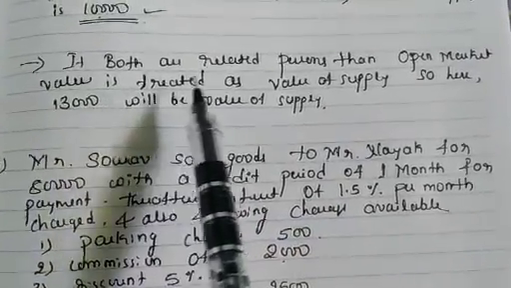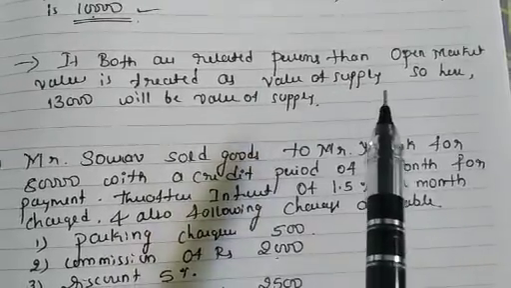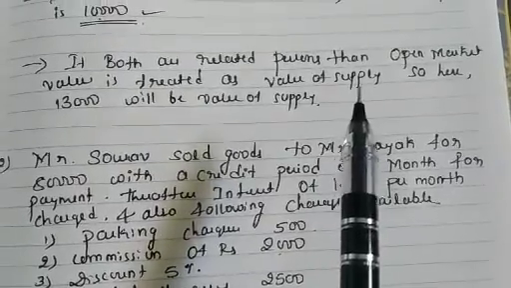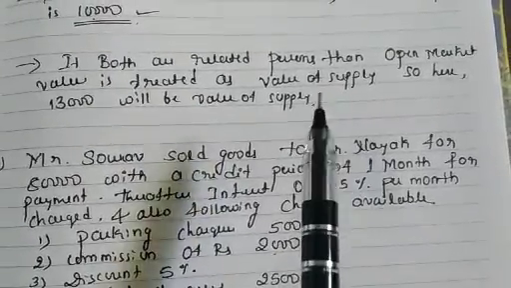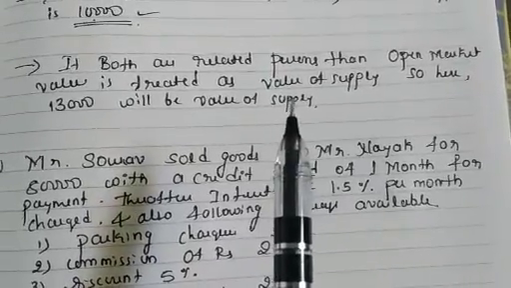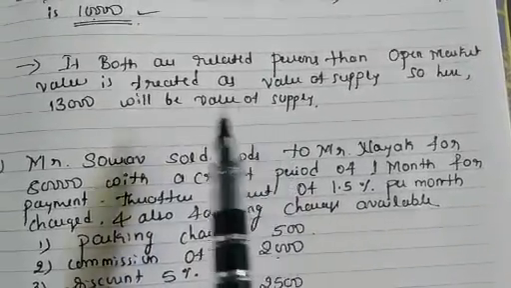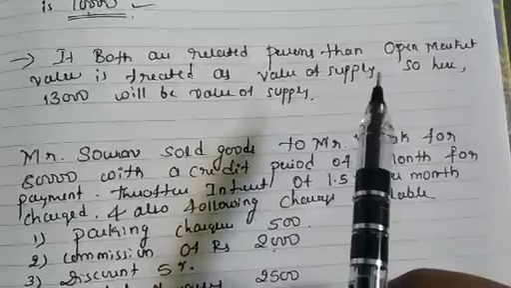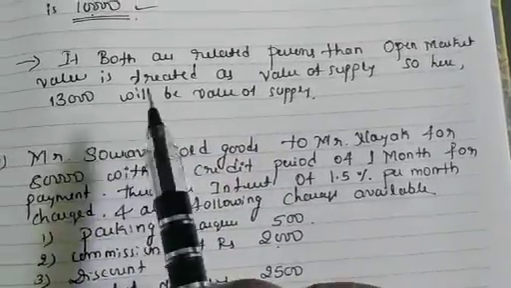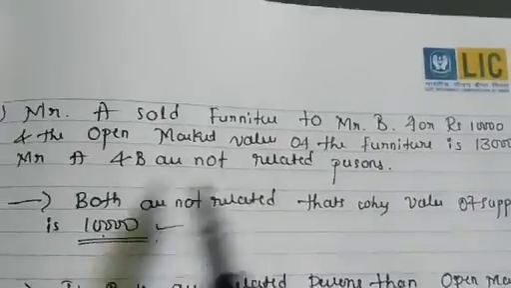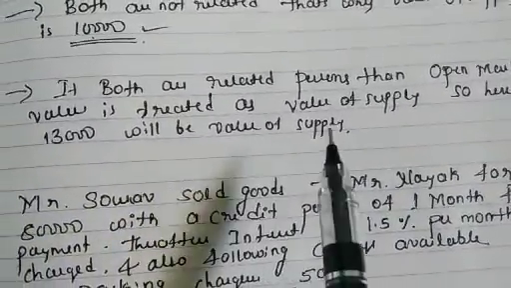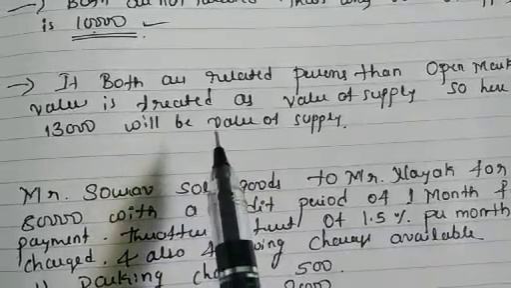Then come to the point: if both are related persons, if in the problem they have given a selling price of 10,000, open market value of 13,000, and A and B both are related persons, that time we have to decide the value of supply. If both are related persons, then open market value is treated as the value of supply. So in that problem, the open market value of 13,000 will be the value of supply.